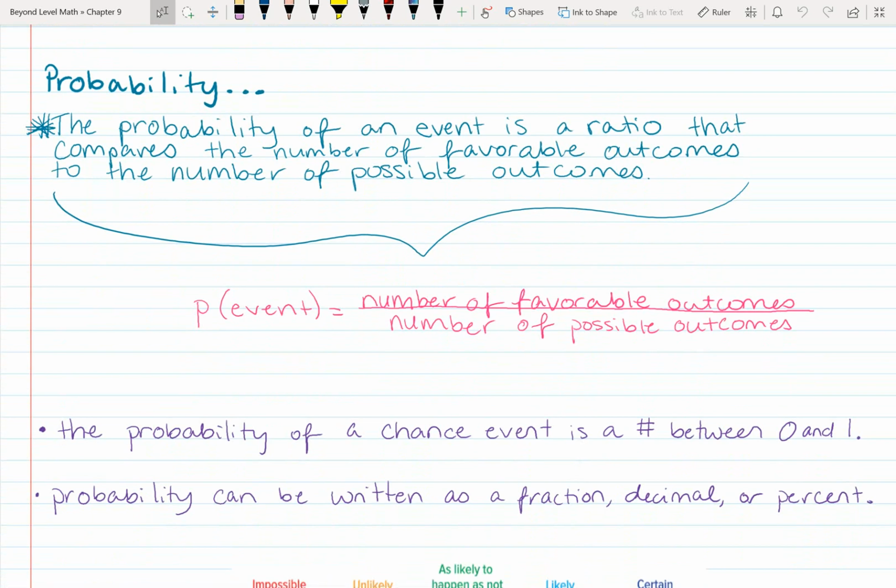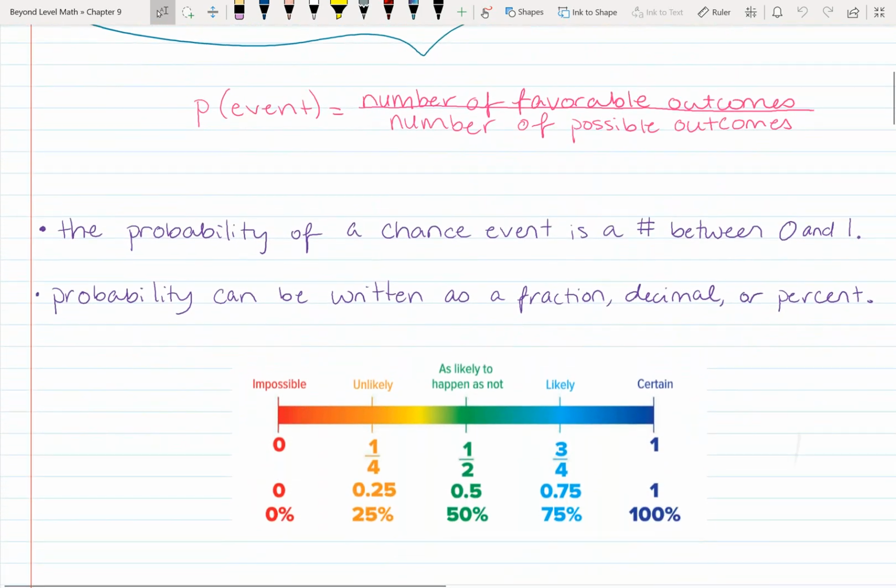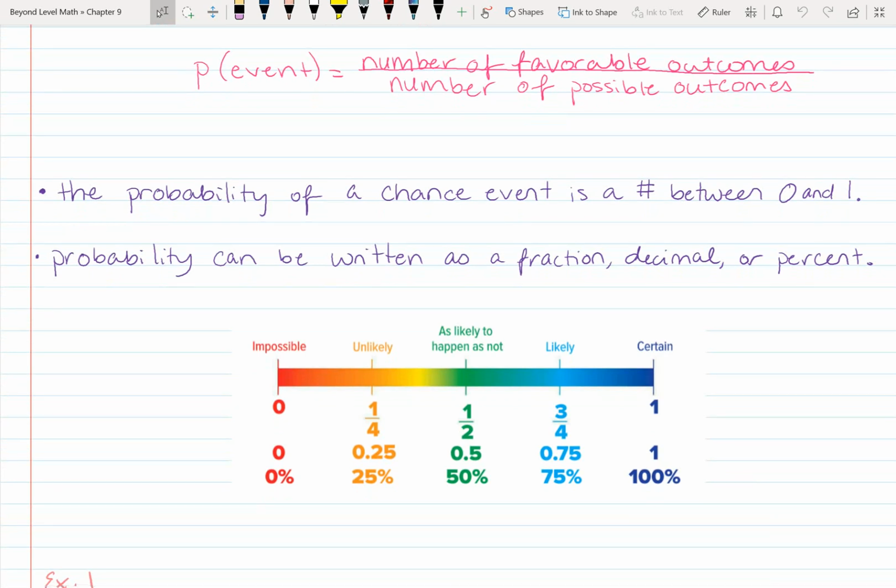The probability of a chance event is any number between 0 and 1. So a fraction, it's between 0 and 1. We're not talking mixed numbers, right? If you eat a whole pie, we've eaten 100% of it. So the probability of that, if that were a probability, would be 1, right? Probability can be written as a fraction, decimal, or percent. So if it's a 50-50 chance of rain, then it's as likely to happen as it is not to happen, right? But if it says there's 0% chance of rain, then it's not going to happen. But if there's 100% chance of rain, then it's raining, right?